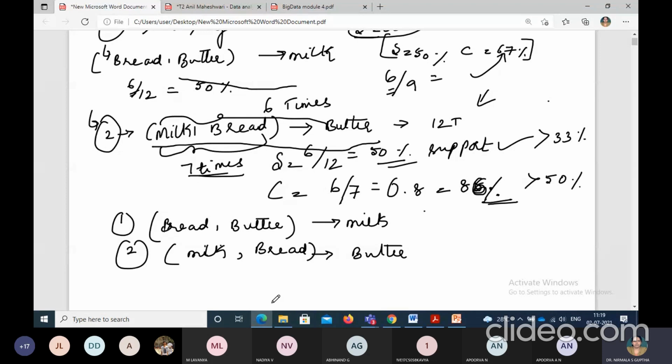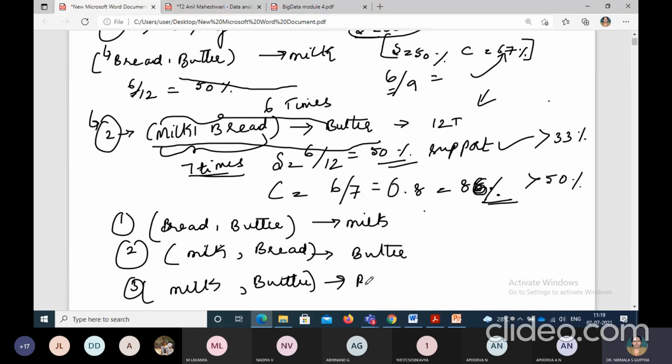Next, the second rule is milk, comma, bread gives butter. Now the third rule we are supposed to do is milk, comma, butter gives bread.